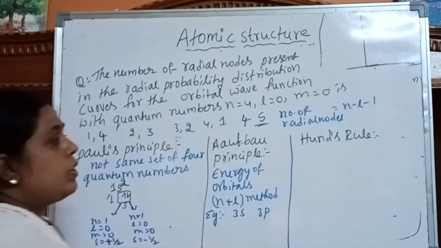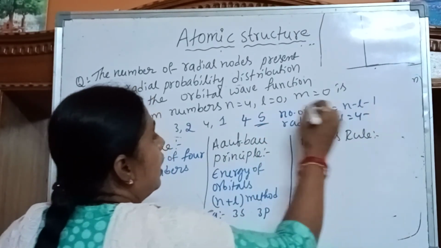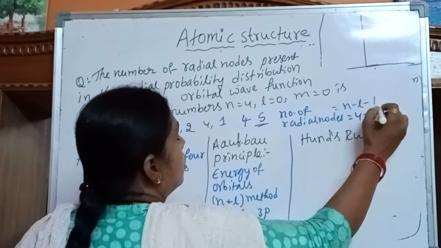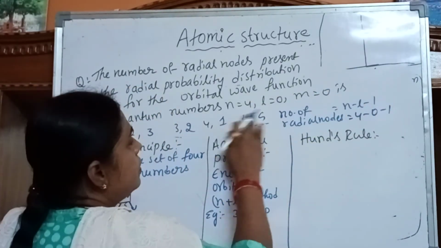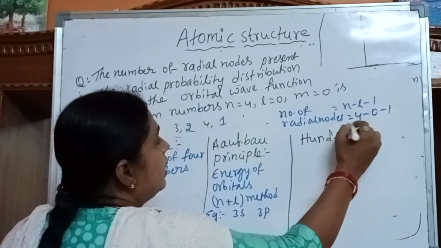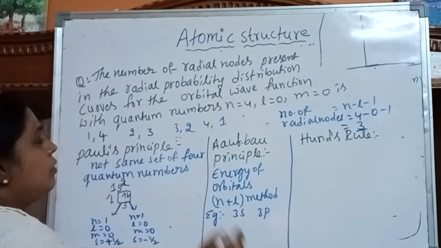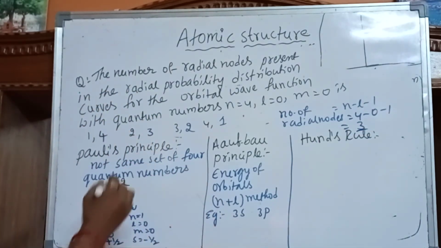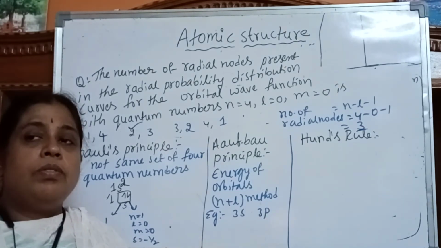Here n is given as 4, and the L value is 0. Substituting, 4 minus 0 minus 1 is equal to 3. Which one is the option? The correct answer is the second option. So this is the calculation of the number of radial nodes.